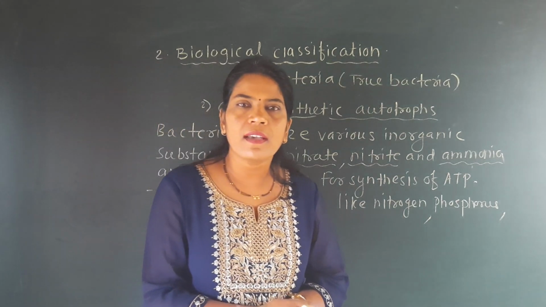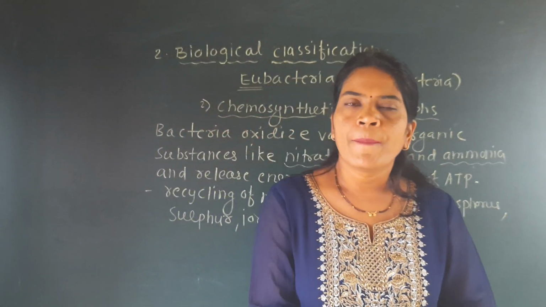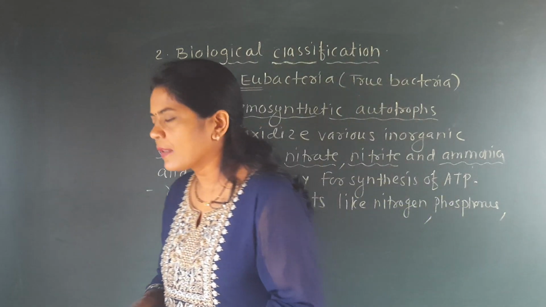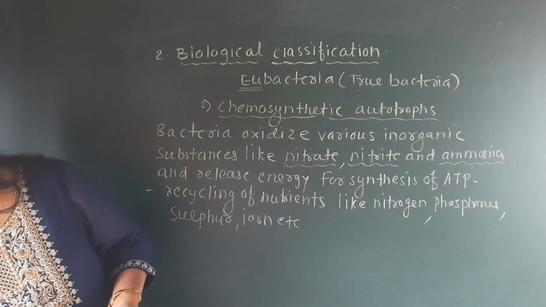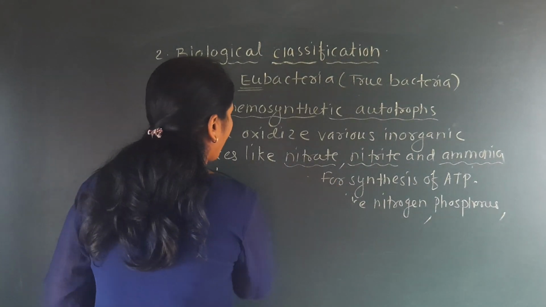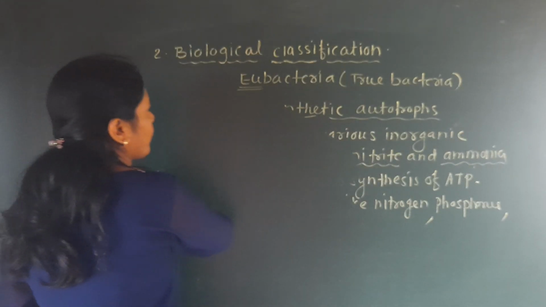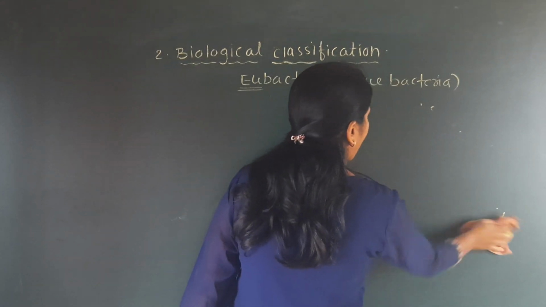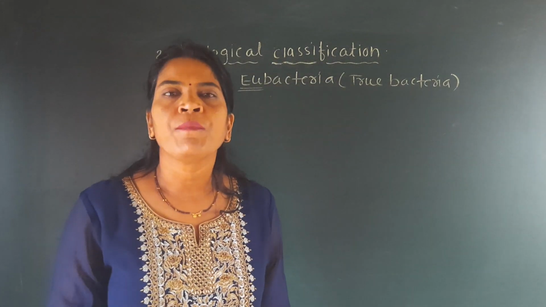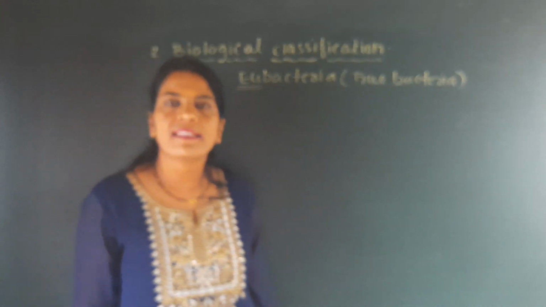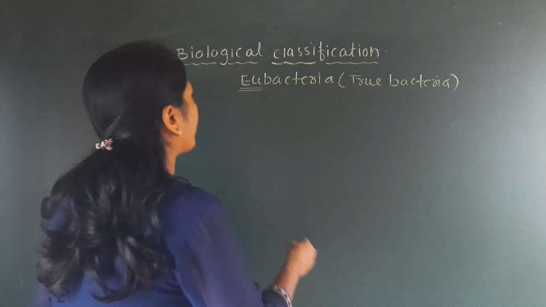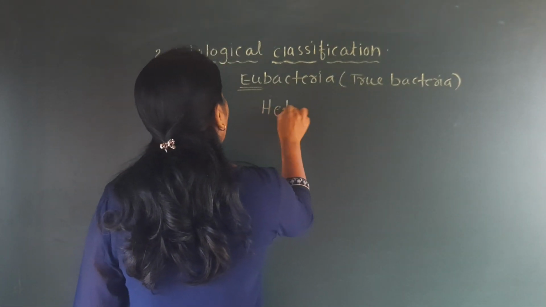Now we will discuss the second major category of eubacteria, and those are the heterotrophs. That means bacteria are not only autotrophs but also heterotrophs, and the heterotrophs are always more than the autotrophic organisms. So if the question is asked which organisms of the eubacteria are more in number, autotroph or heterotroph, the answer is the heterotroph, because heterotrophs are always more than the autotrophs.